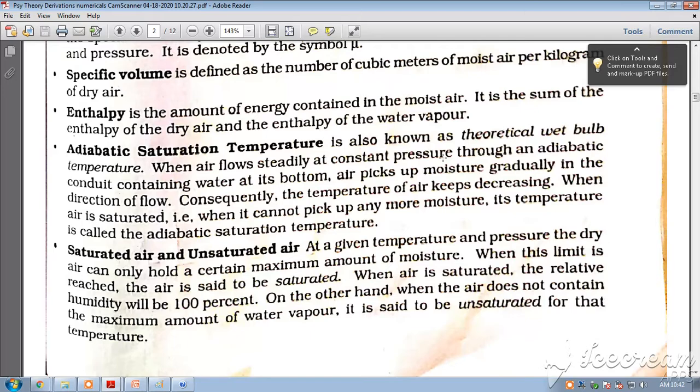I think we have seen this in summer air conditioning and winter air conditioning, where we are doing adiabatic saturation, where in a conduit the air picks up moisture from the water. So adiabatic saturation temperature is known as the theoretical wet bulb temperature. Saturation means it cannot pick any more water, then the air is called saturated, and that temperature is known as adiabatic saturation temperature.